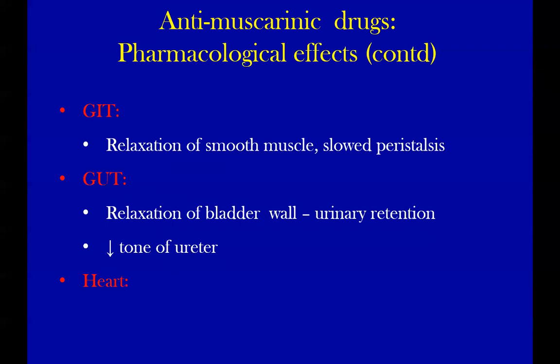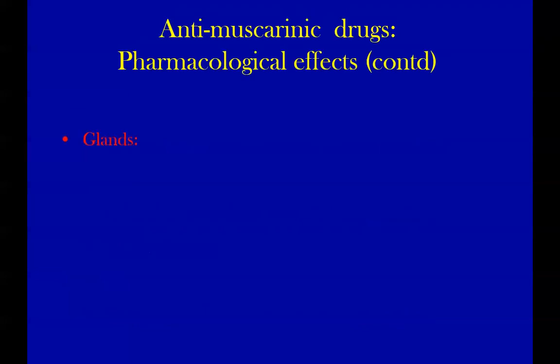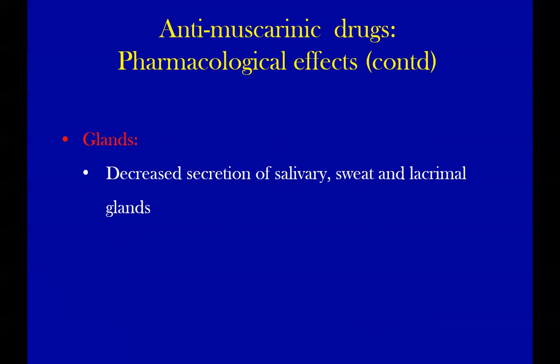And then heart, tachycardia, due to blockade of M2 receptors, very good. So everything opposite to acetylcholine. Glands, decreased secretion, all secretions will be decreased, bronchial, salivary, everything will be decreased. Okay. And body temperature will increase because of the increased thermostat and decreased sweating. Sweating is the major mechanism of decreasing the body temperature. When sweating is lost, the body temperature will rise.